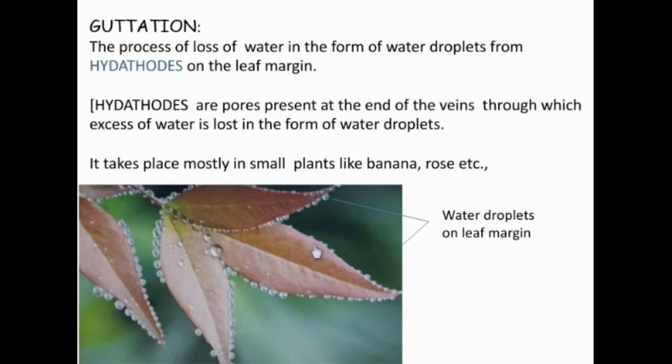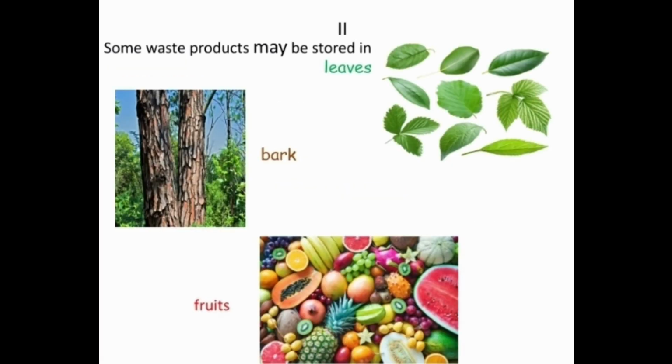Actually rose, banana and some other small plants, their leaves perform this guttation to eliminate excess water. The second point for the question: some waste products produced in the plant may be stored in leaves, bark, and fruits also. Here leaves store some waste products which are produced in the plants.